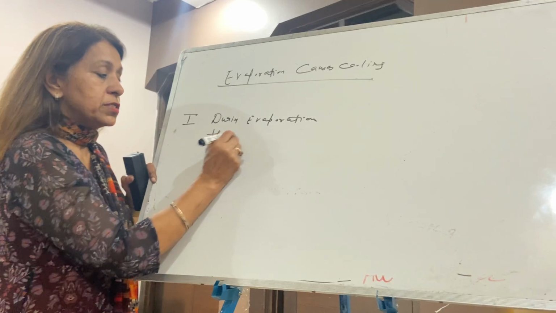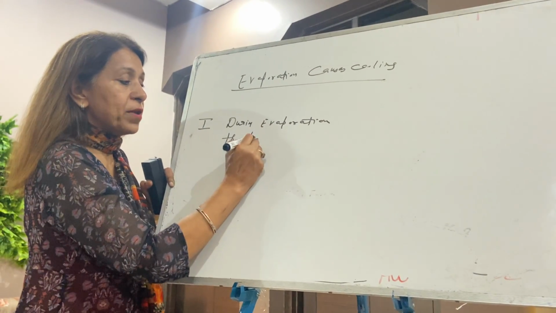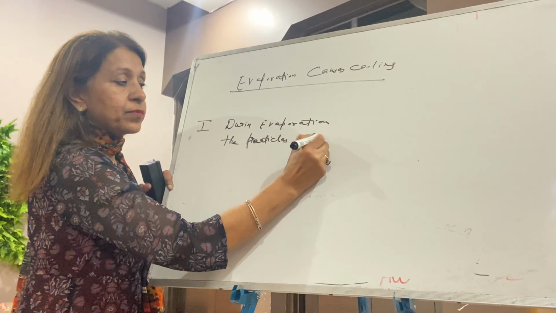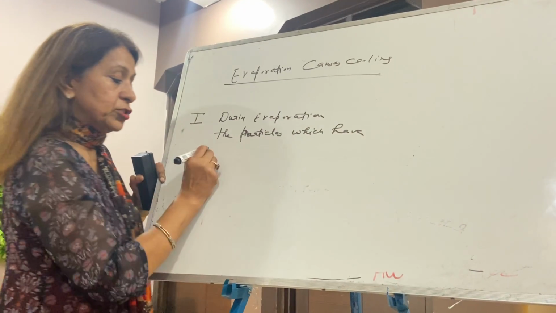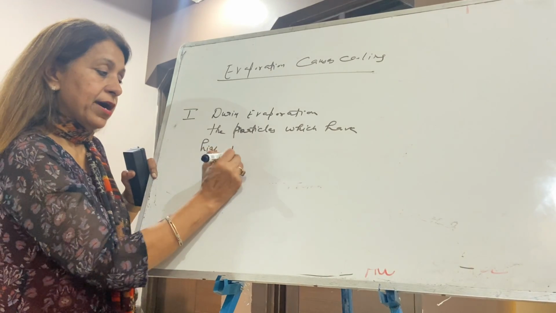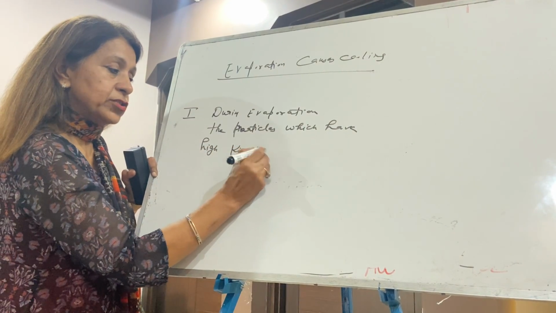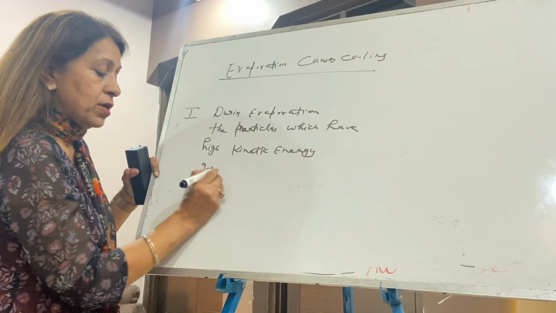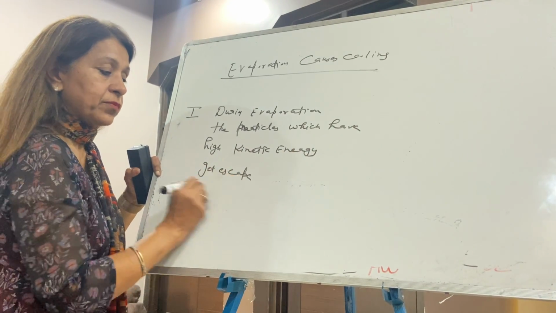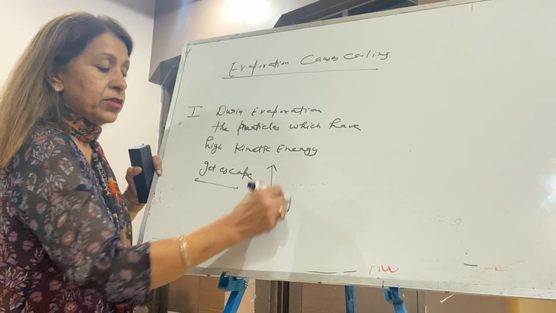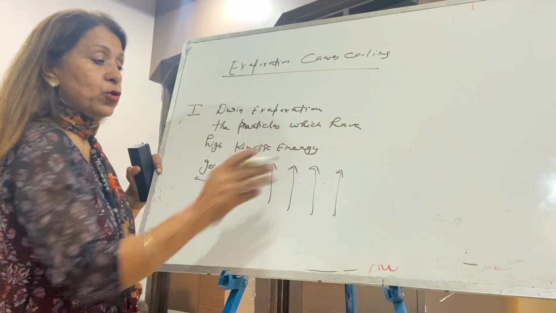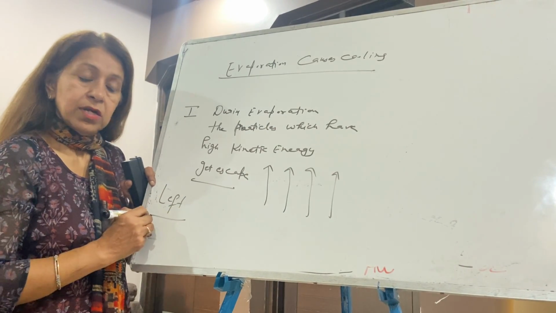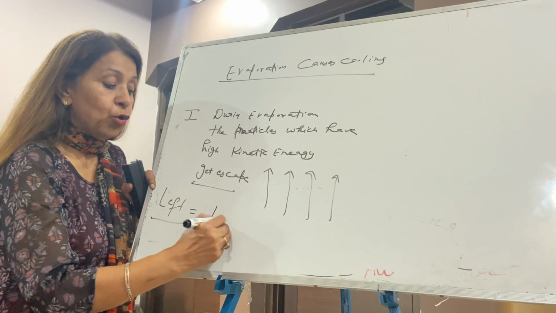The particles which have high kinetic energy, they escape. Write down, they escape. They are converted to vapor. And what is left? Left are particles of low kinetic energy.